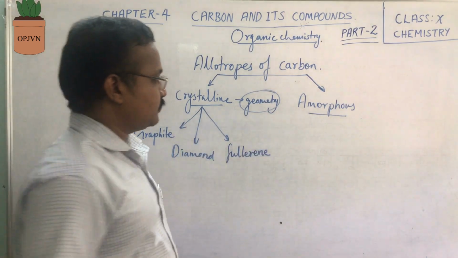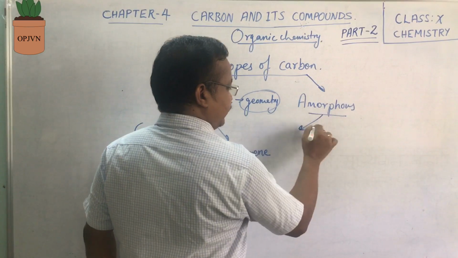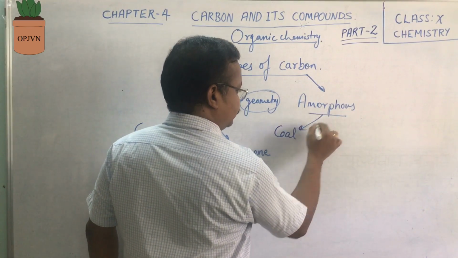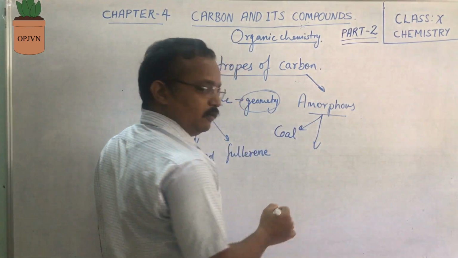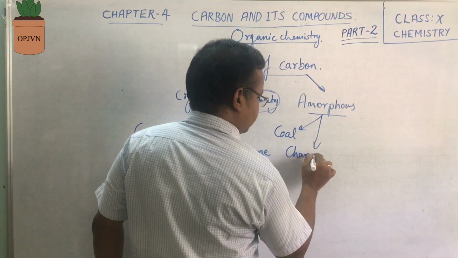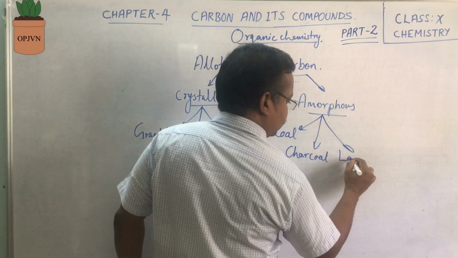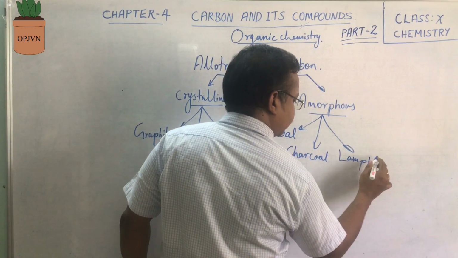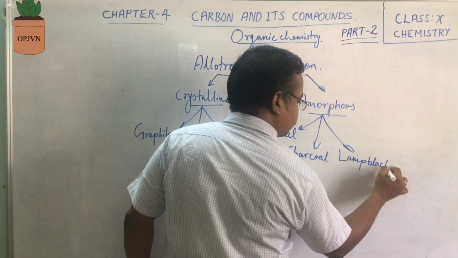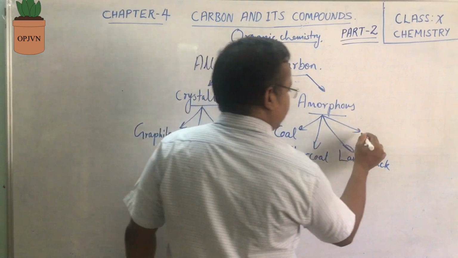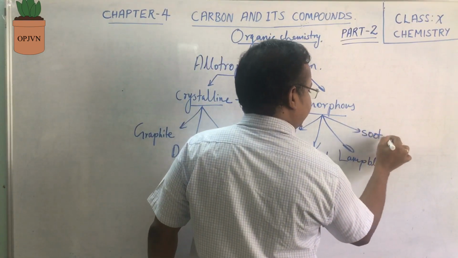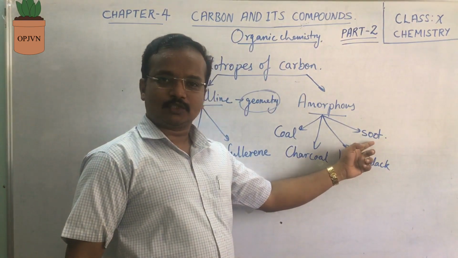In the amorphous, there are different types like coal, charcoal, lamp black, and the last one is soot. Children, you know what is this soot?